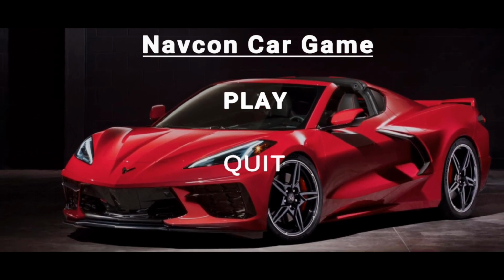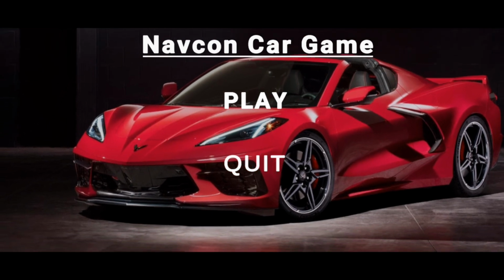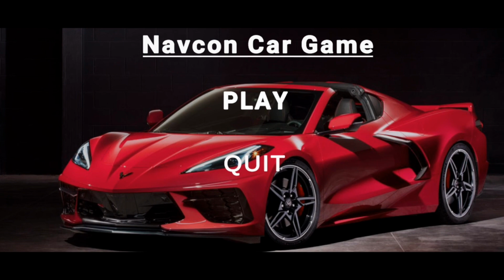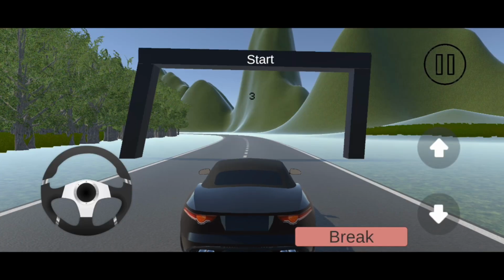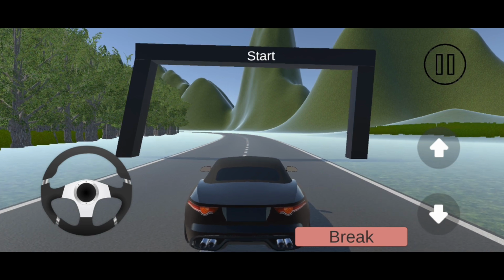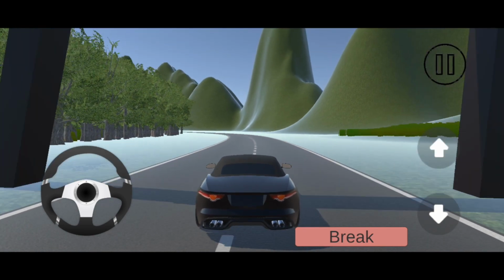Hello everyone, so this is a car game that I have created. When we click on the play button, the game starts and it will count down and then we can play the game.